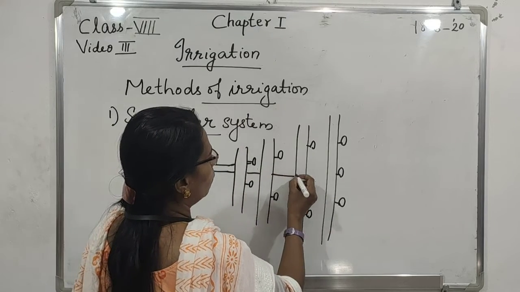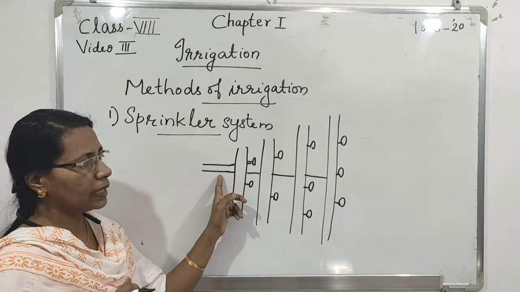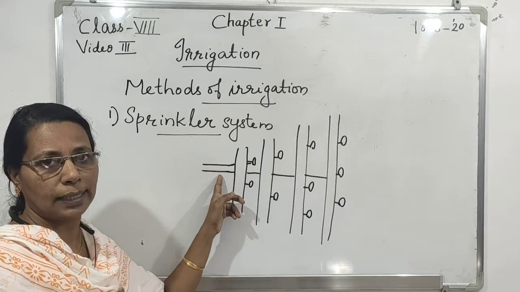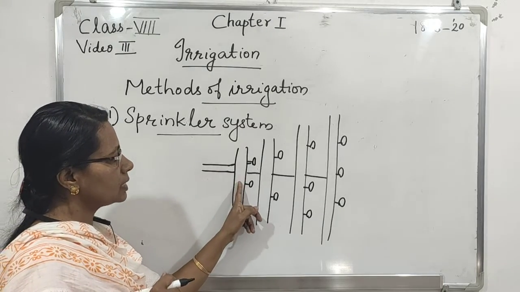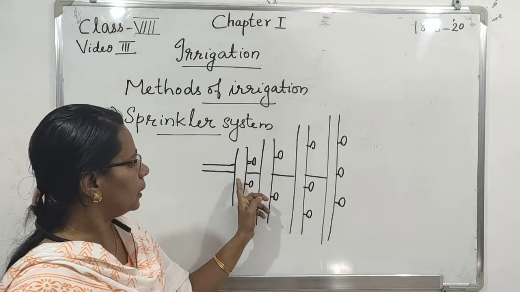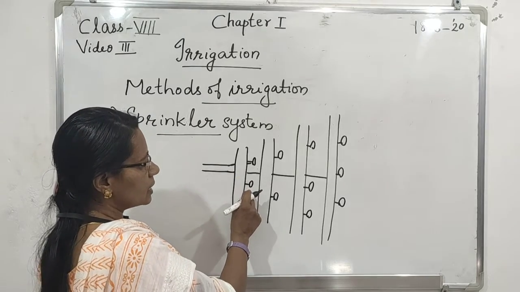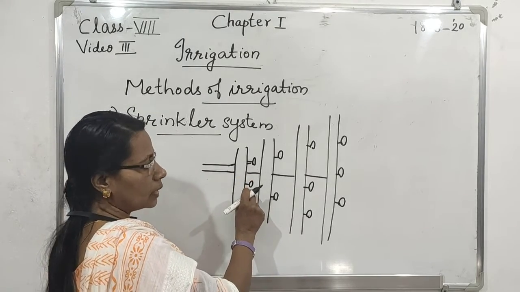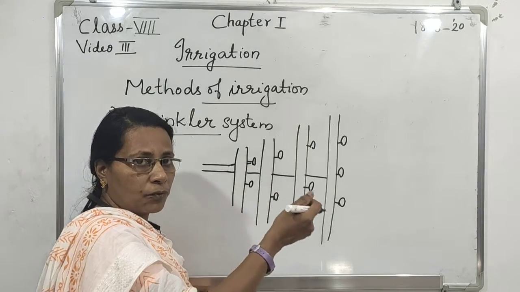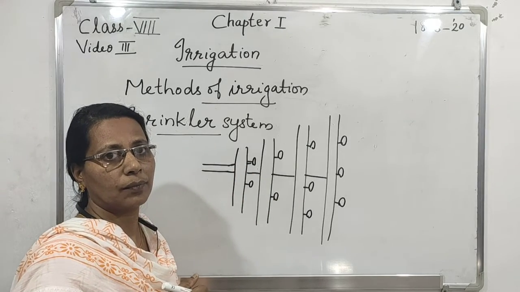So water is allowed to flow through the main pipe by a pump, motor pump, electric pump, and that reaches the perpendicular pipes. Please remember, perpendicular pipes have rotating nozzles. When water reaches the perpendicular pipes, the nozzles rotate and sprinkle water as if it is raining.